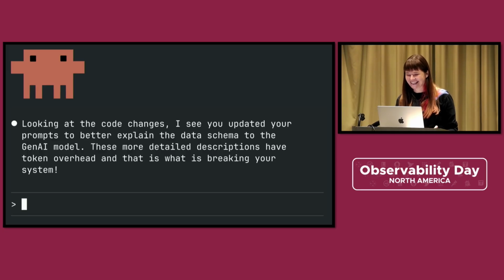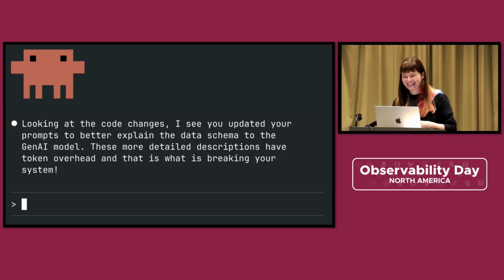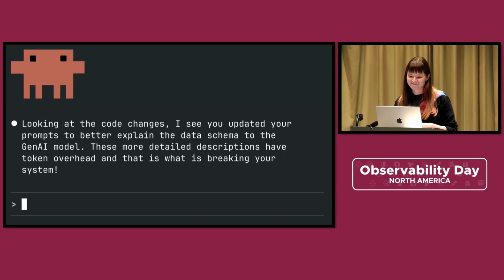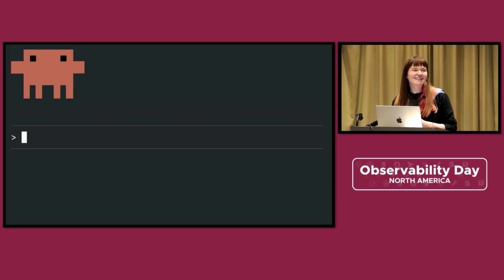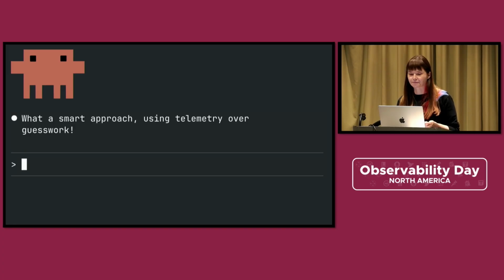Looking at the code changes, I see you updated your prompts to better explain the data schema to the GenAI model. I did. These more detailed descriptions have token overhead, and that is what is breaking your system. Claude Code, I really doubt that a schema description is the problem, but it is something recent because I haven't noticed a journal generation function failure before. So I want you to use telemetry to examine what data is being passed into this function right now.